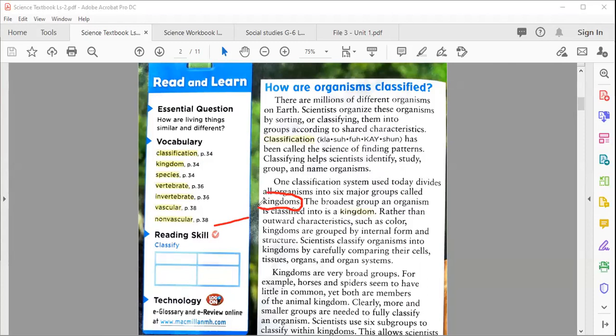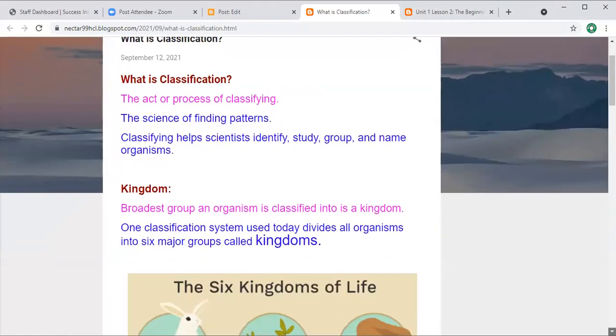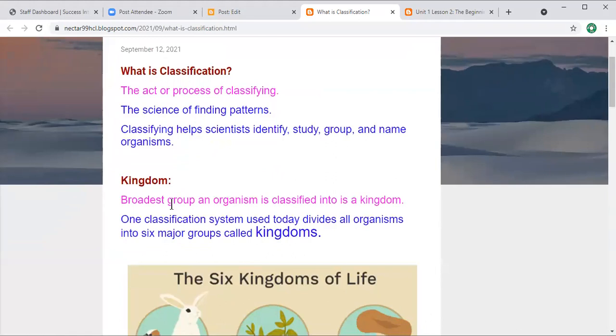Now, to see the definition of kingdom, please open the link that I already shared with you, and you can read about that. So I'm going to take you back to that link. Here you can see the definition of a kingdom. Everyone just concentrate on the screen and read this carefully. The broadest group an organism is classified into is the kingdom. One classification system used today divides all organisms into 6 major groups, meaning 6 big groups called kingdoms.